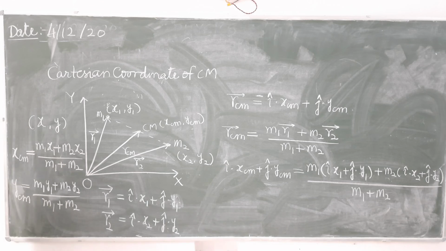So these are the Cartesian coordinates of the center of mass of a two particle system.